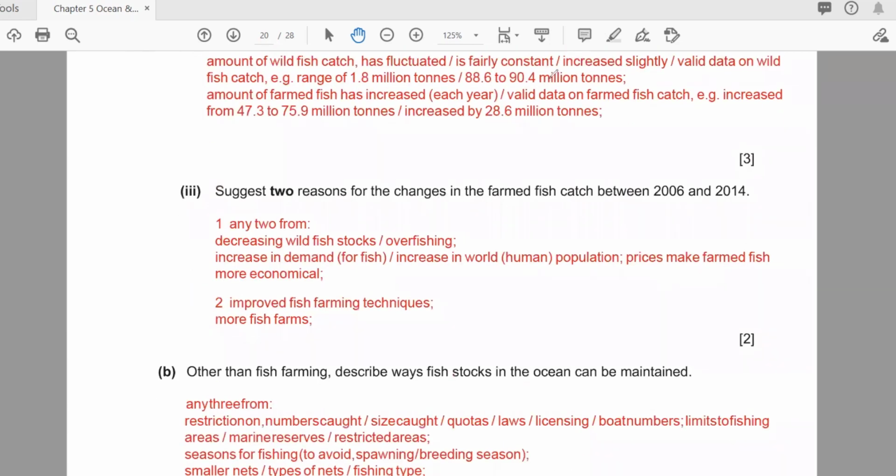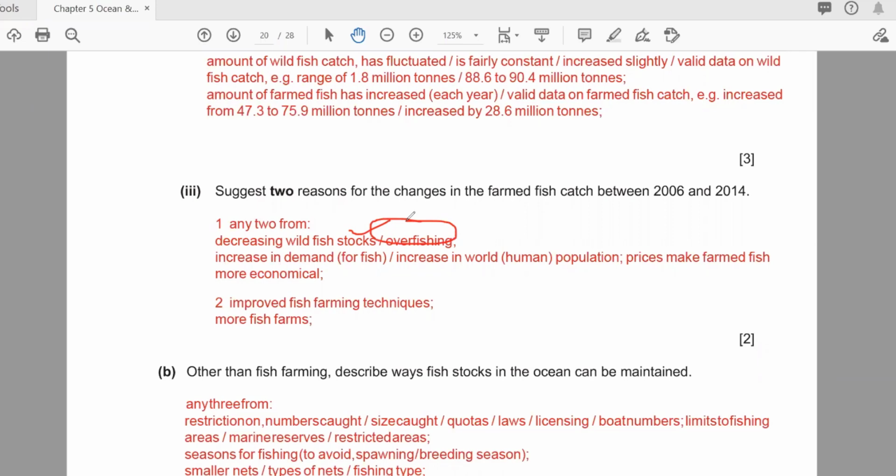So they're saying give two reasons for the changes in farmed fish catch, such as decreasing wild fish stock. They're asking why fish farming is happening. Farming fish is increasing maybe due to overfishing in the sea, so you don't have that much wild stock.